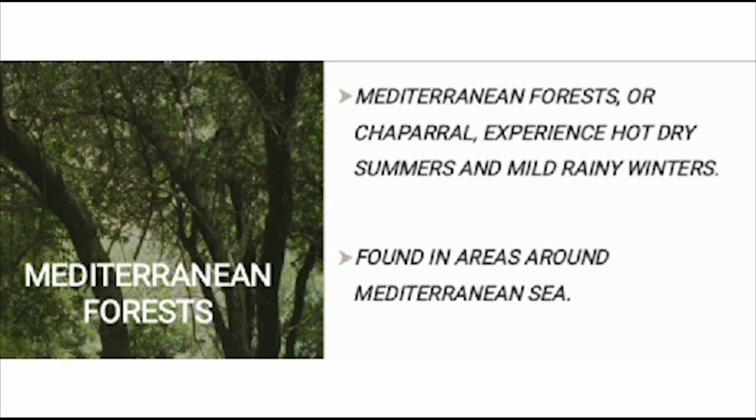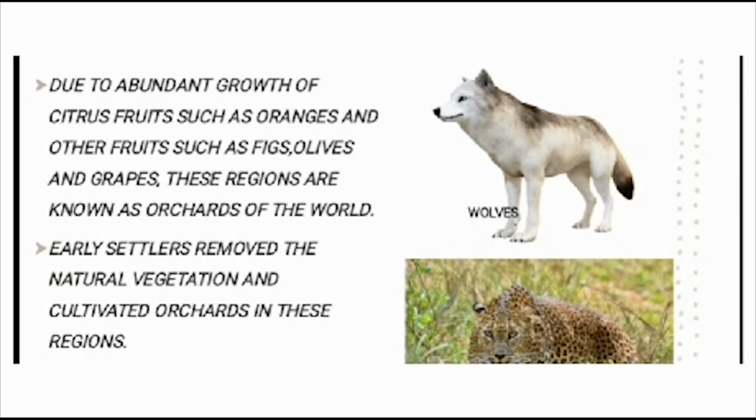Mediterranean forests are mostly found in areas around the Mediterranean Sea. Mediterranean forests or chaparral experience hot, dry summers and mild, rainy winters. Here, citrus fruits such as oranges and other fruits such as figs, olives, and grapes are grown. These regions are popularly known as orchards of the world. Leopards, bears, deer, and wolves are some of the animals also found in this forest.